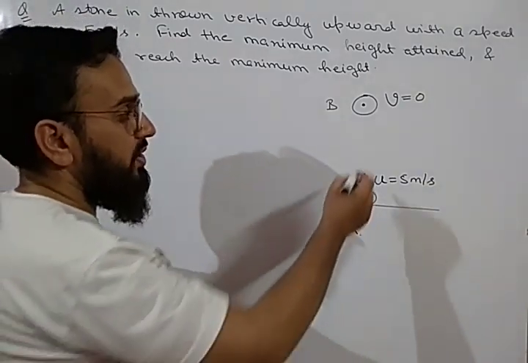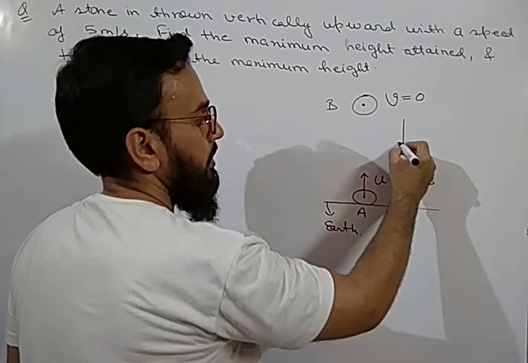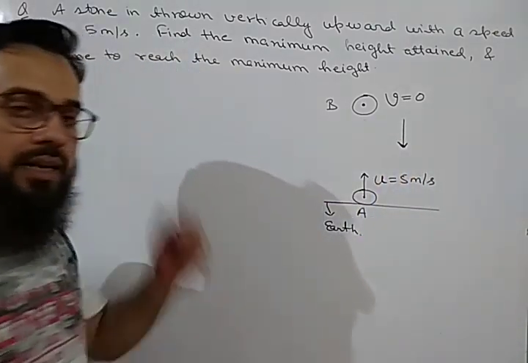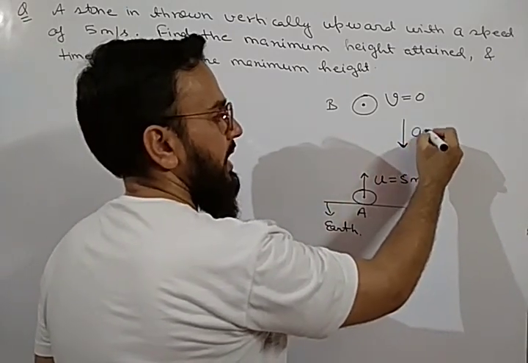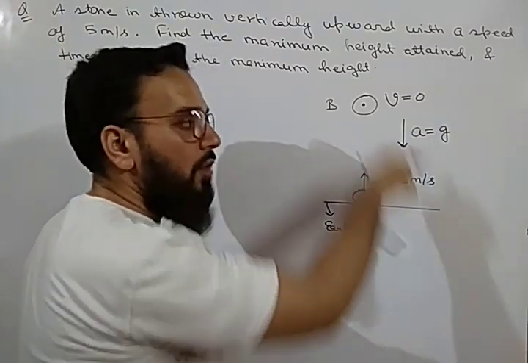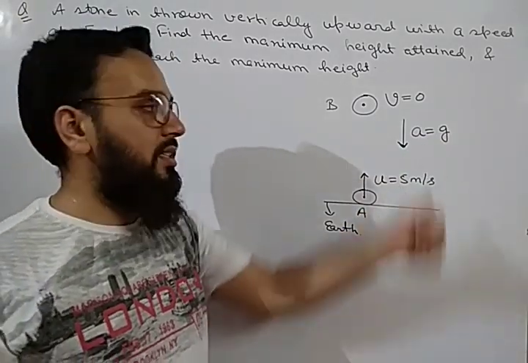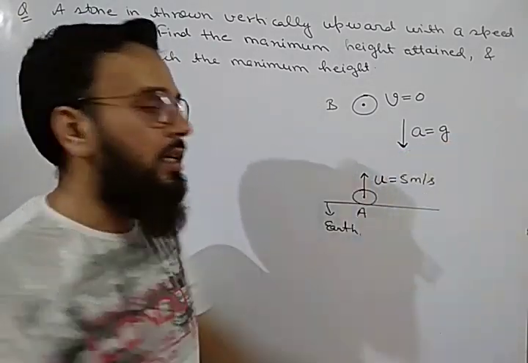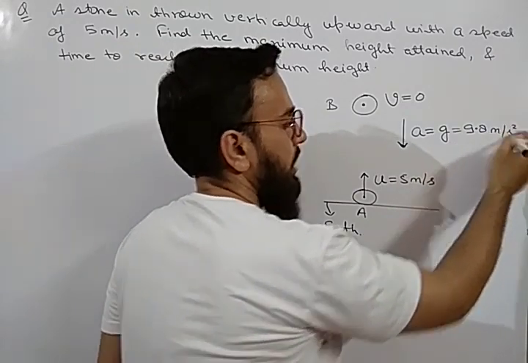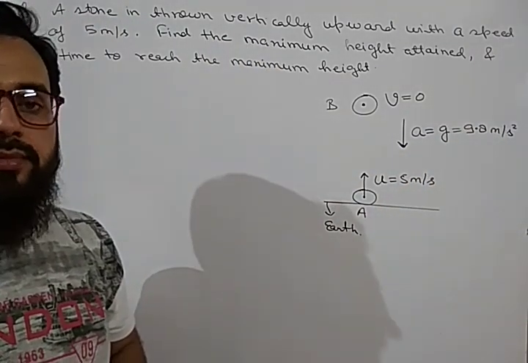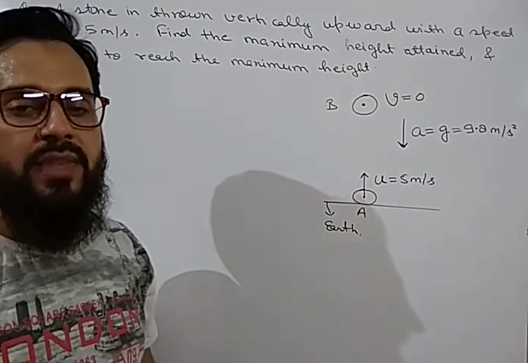Okay? And what will be the value of acceleration? We all know that in case of motion under gravity, whenever an object is thrown upward or downward, an acceleration always acts towards the center of the earth. It means it is always acting in downward direction. So acceleration will be equal to small g, whose value is equal to 9.8 meters per second square. We have discussed it earlier. So this acceleration will act in downward direction.